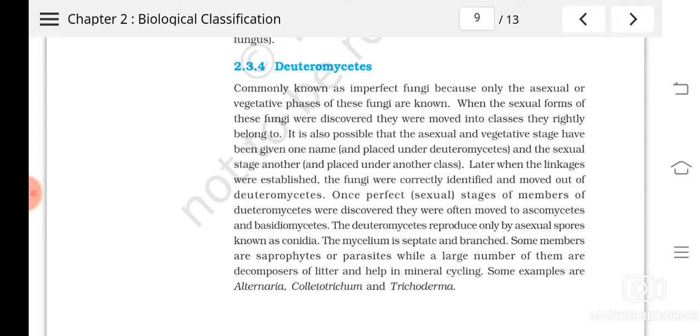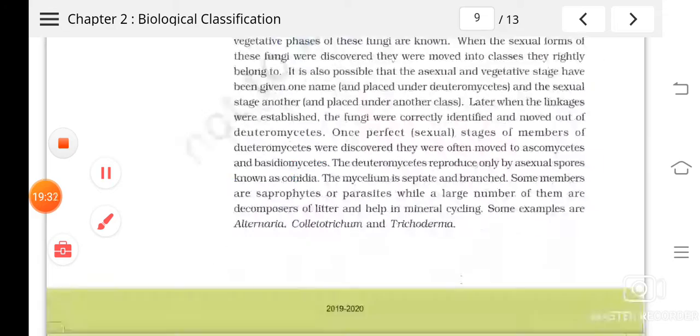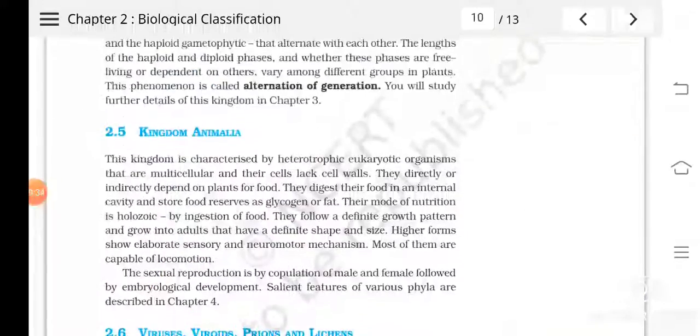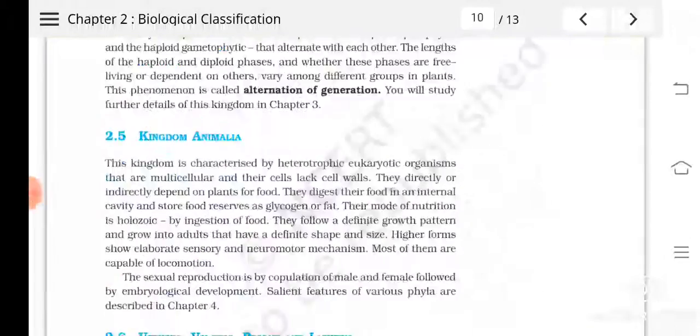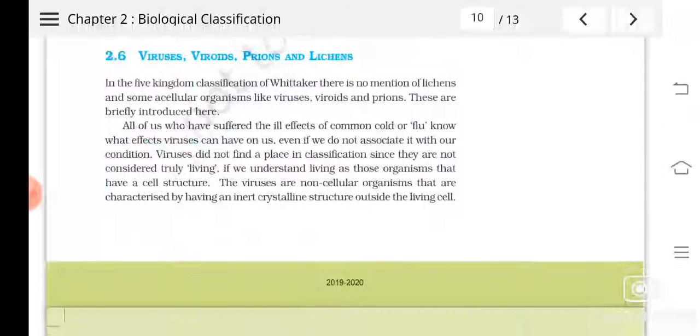Is it clear? When we consider Deuteromycetes, the hypha is septate and branched, and they show different kinds of nutrition, like saprophytes, parasites, decomposers, etc. I hope this much is very clear, and in the next class I will be teaching kingdom Plantae and Animalia in short.